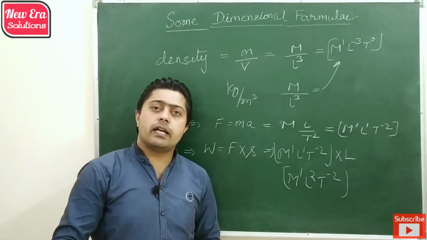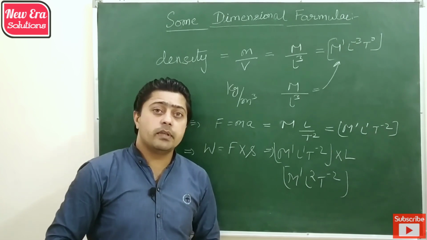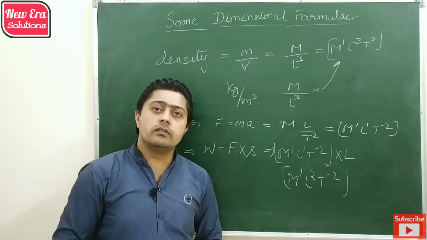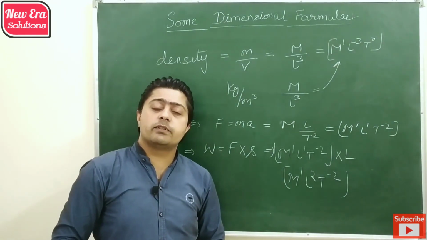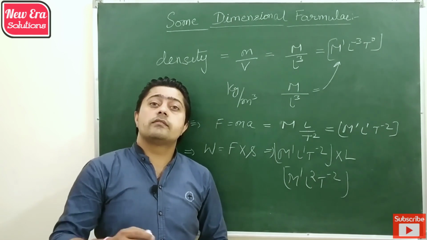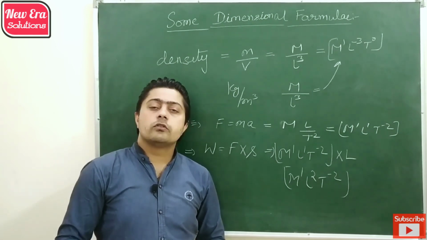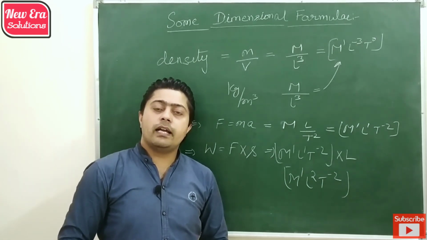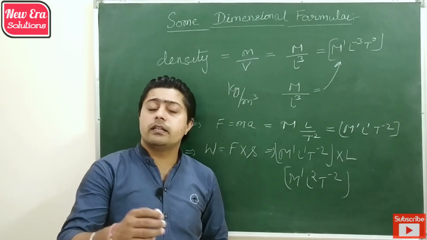So all the energies like heat energy, mechanical energy, chemical energy, kinetic energy, etc. have the same dimension. Then there are also other quantities which have the same dimension, like the dimensions of pressure and stress are the same. So you can read these dimensions from your book or from the notes and categorize those physical quantities which have the same dimensions.